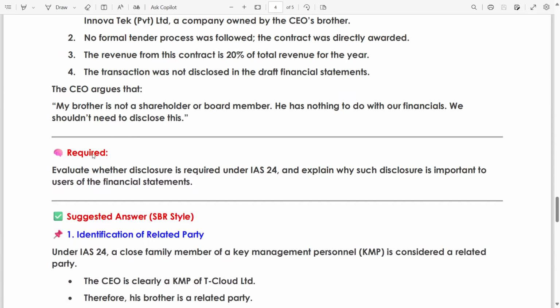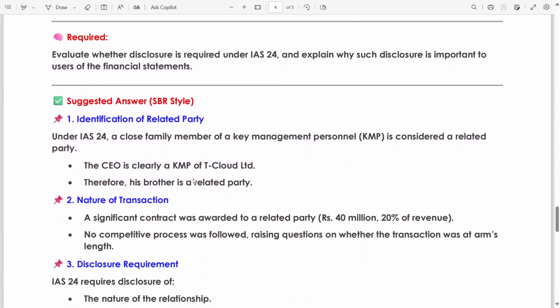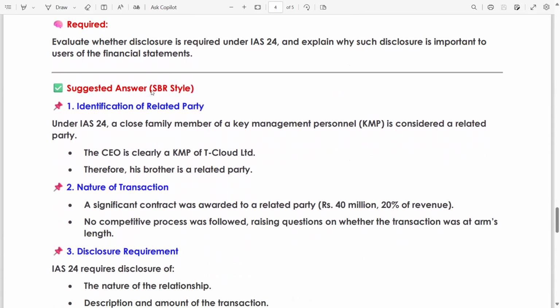Vague argument. Required: evaluate whether disclosure is required under IAS 24 and explain why such disclosure is important to users of the financial statements. Suggested answer. Identification of related party. Under IAS 24, a close family member of key management personnel is considered a related party. In this case, the CEO is clearly a KMP of Key Cloud Limited, therefore his brother is a related party.